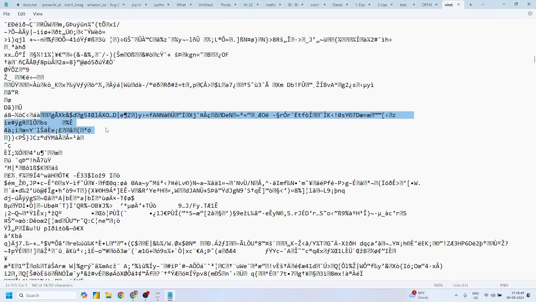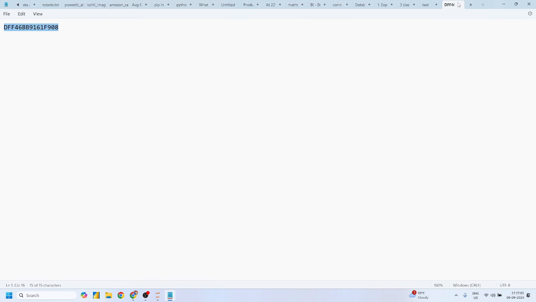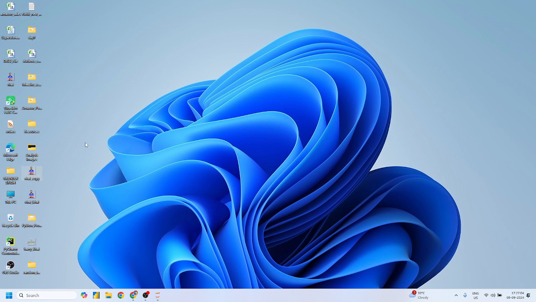So that's why this particular file requires additional software, a photo viewer or editor, like Picasa or some photo view software. So this is the basic difference between binary and textual files. If you find any difficulty figuring out whether a file is binary or textual, you can just right click on it and try to open it in Notepad. If you can understand it, then it's a textual file. If you cannot understand the content, then definitely it's a binary file, right guys?